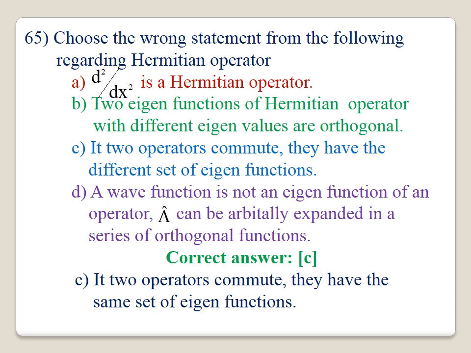Two operators commute only when they have the same set of eigenfunctions. D, the wave function that is not an eigenfunction of an operator A cannot be arbitrarily expanded in a series of orthogonal functions. It is also correct. Option A, option B, option D are correct. Here the wrong statement is option C. If two operators commute, they have the same set of eigenfunctions.